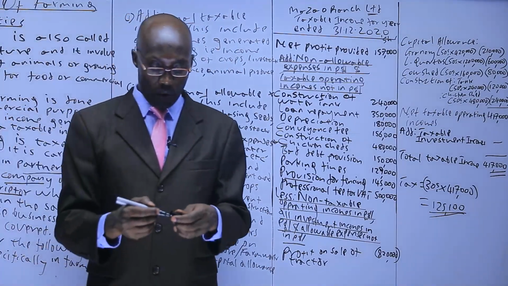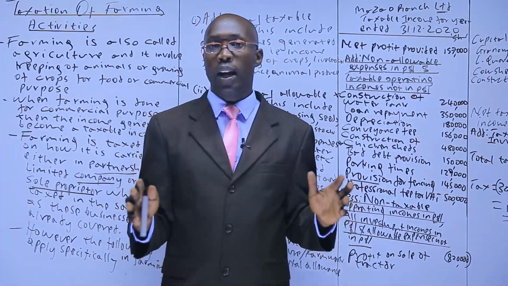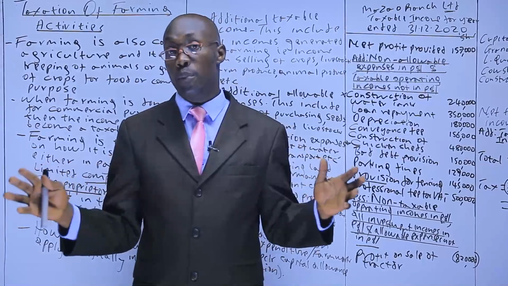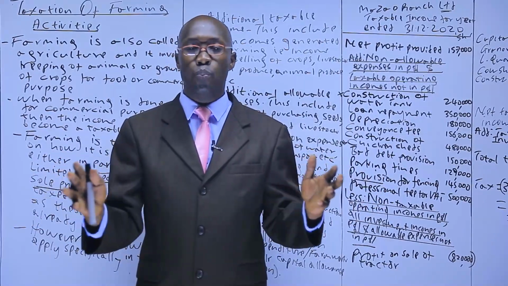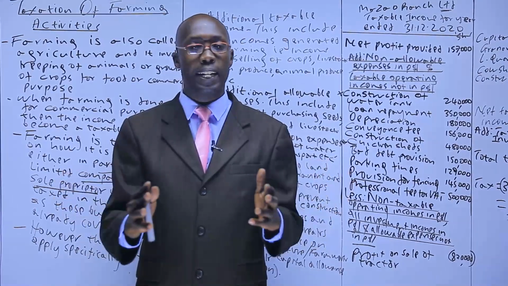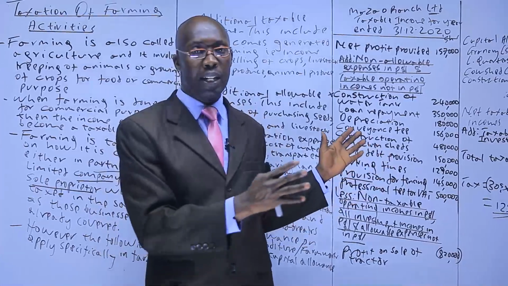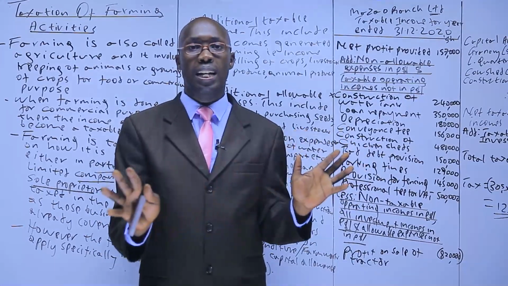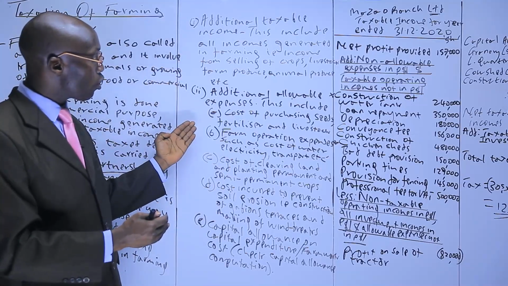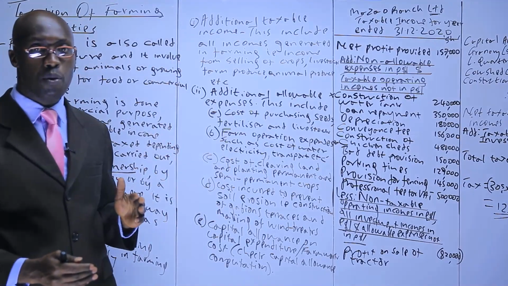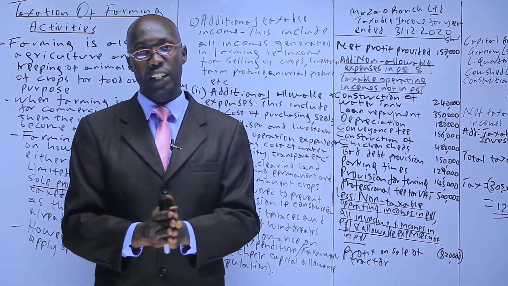So that is how you tax the farming activity. And you would have noted that it's not different from the businesses that we have looked at. You just consider it like a normal business. Sole proprietorship if it's done by a sole proprietor. A partnership if it's done under partnership. A limited company like the way we have done it there, then you just tax it that way. The only additional thing that you need to know is this additional taxable income and additional allowable expense. So that marks the end of the taxation of the farming activities.